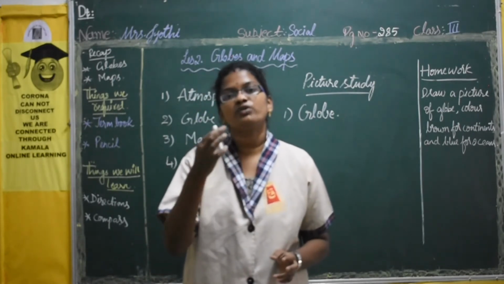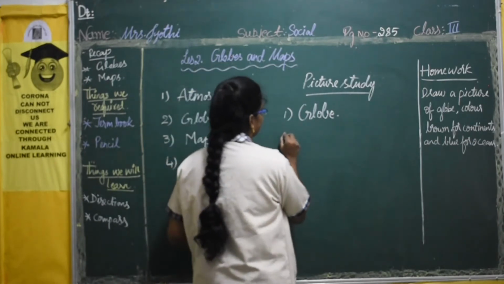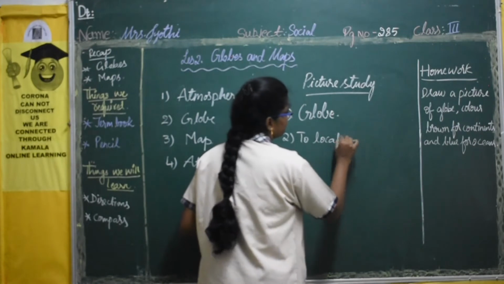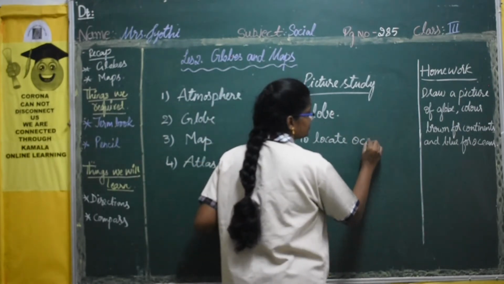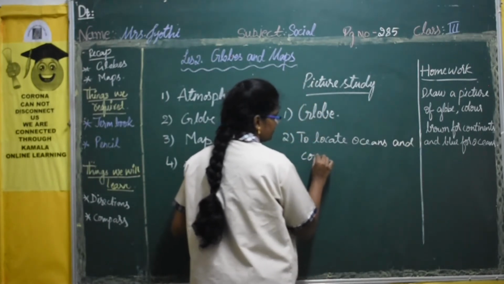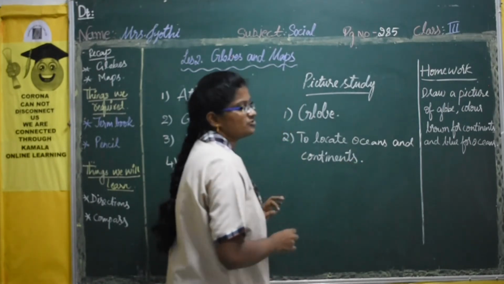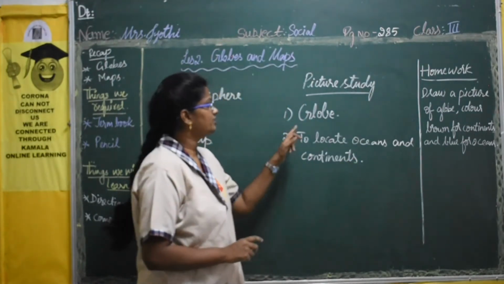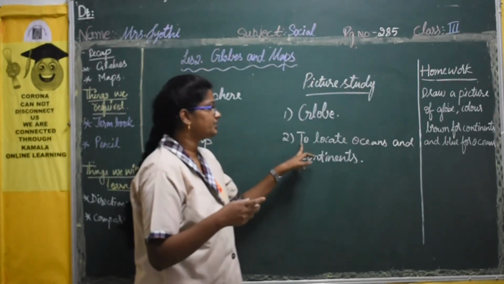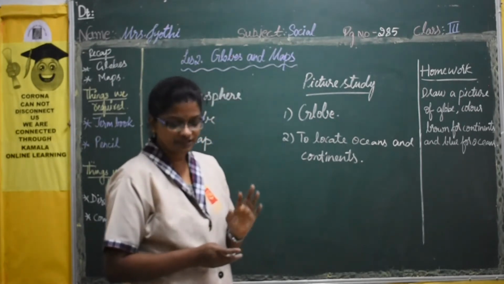It will help us to locate oceans and continents. So the picture given in the textbook is a globe, and what is the use of it? It will help us to locate oceans and continents. This you have to write in the textbook.